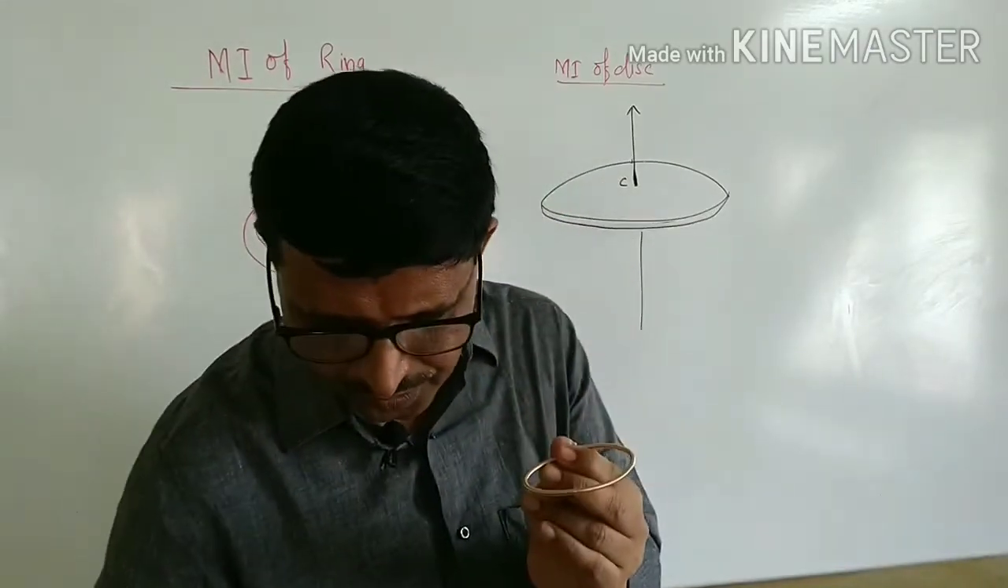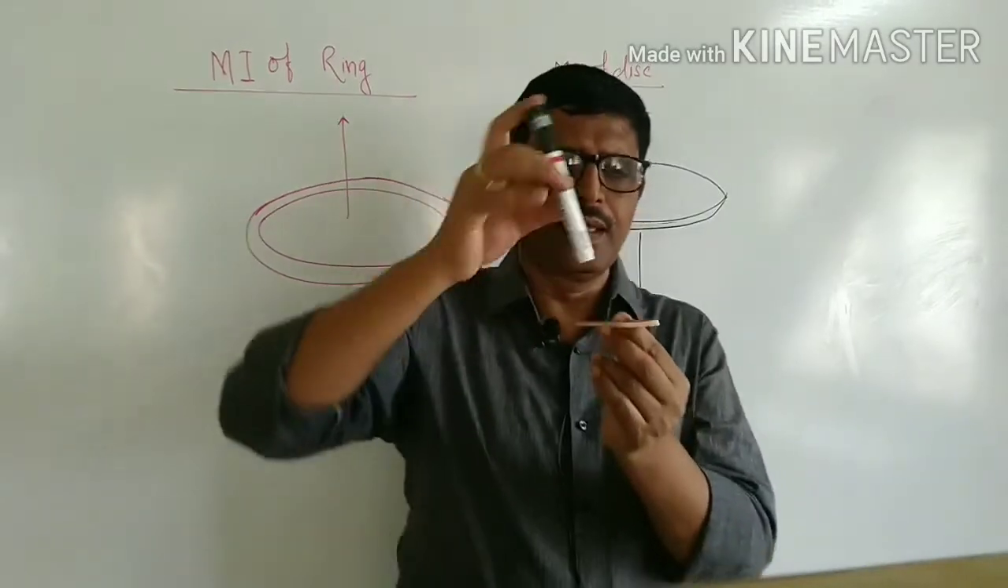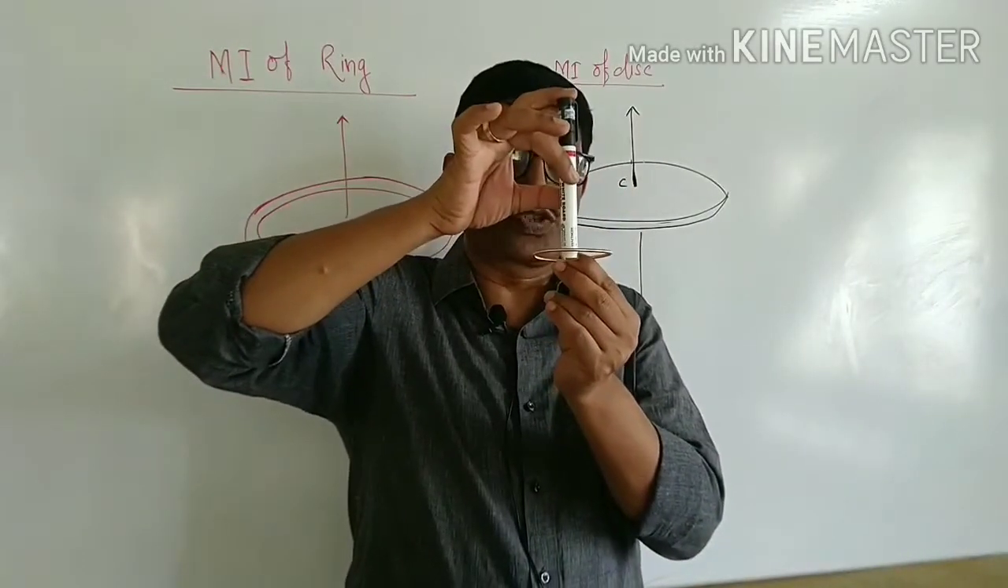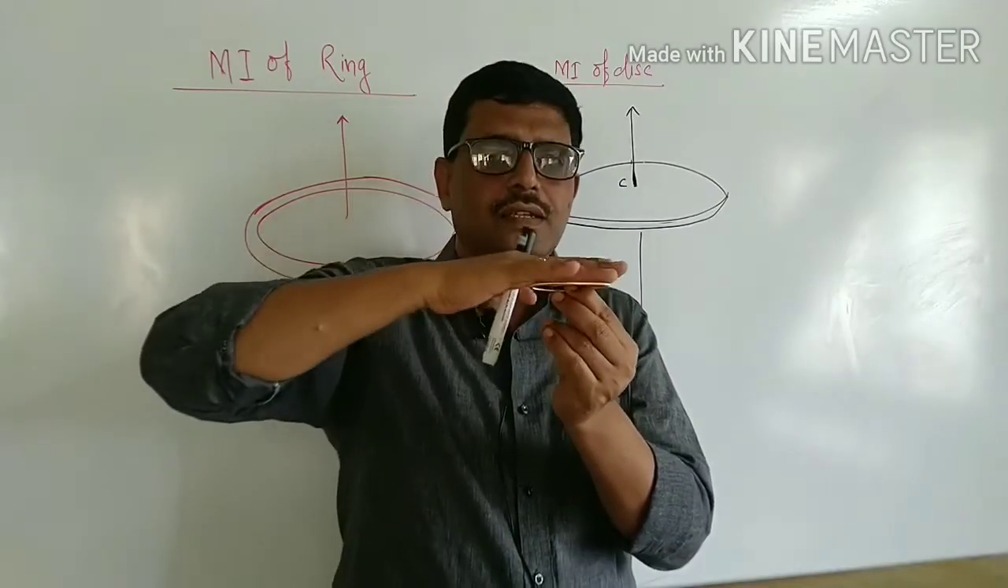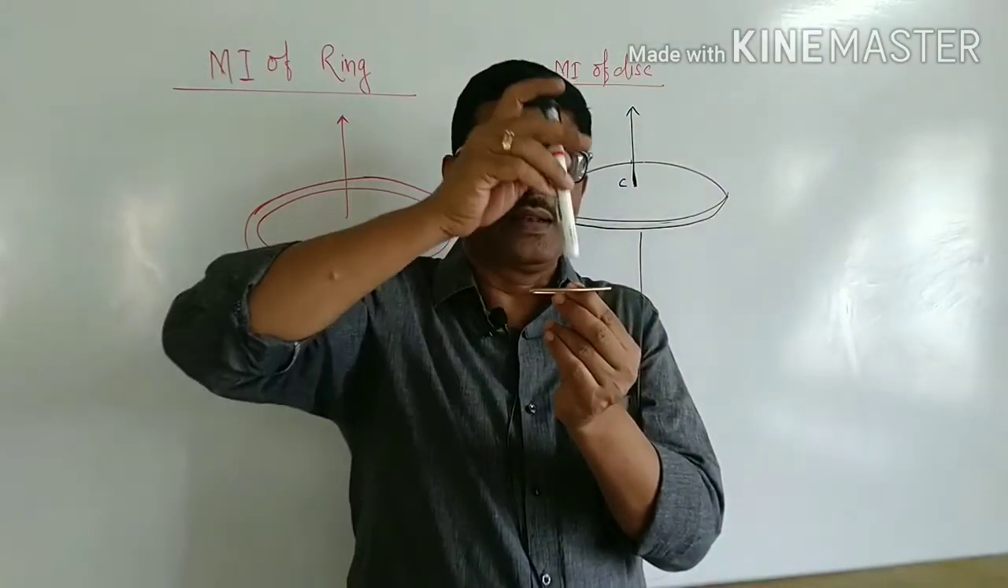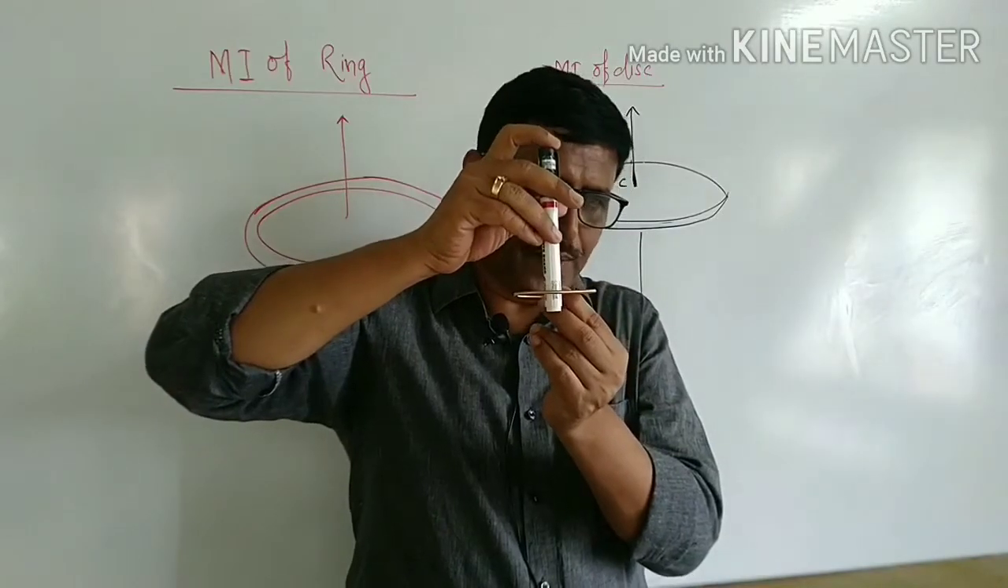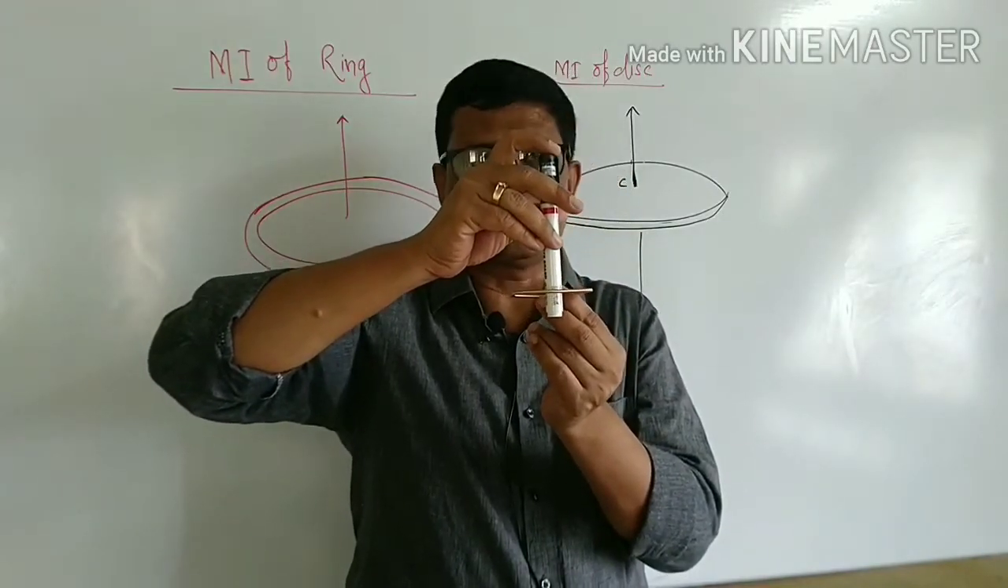Now, this is the axis which passes through the center of the ring and perpendicular to the plane of the ring. This is the plane of the ring. And this axis passes through the center and is perpendicular to the plane of the ring.